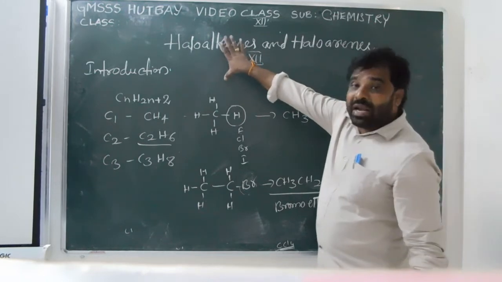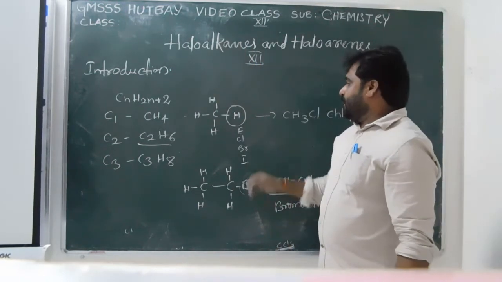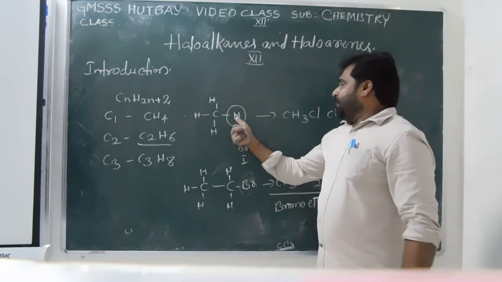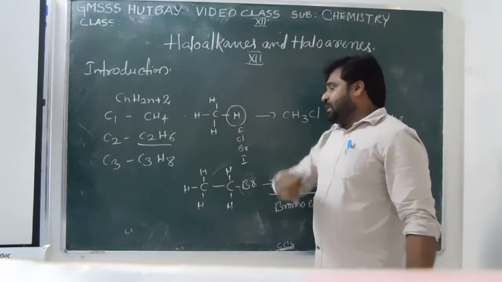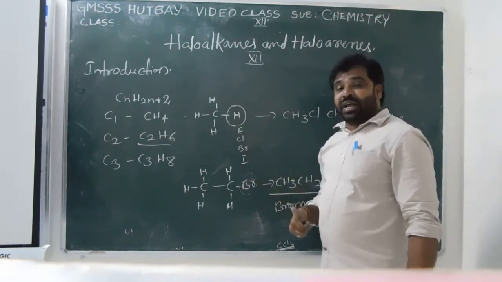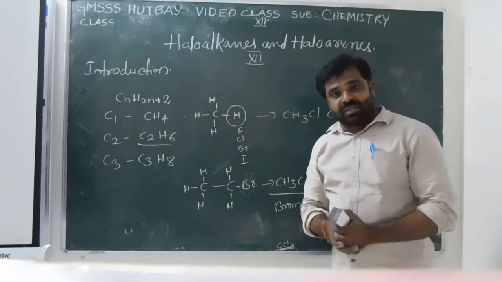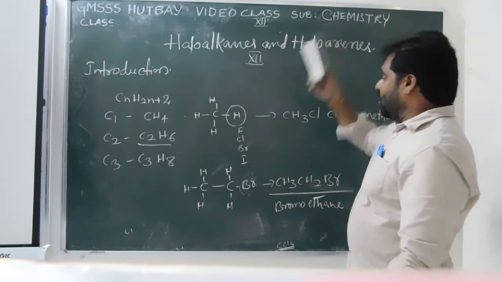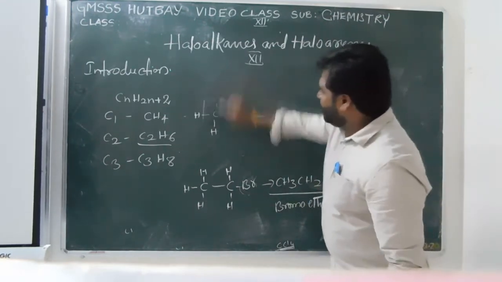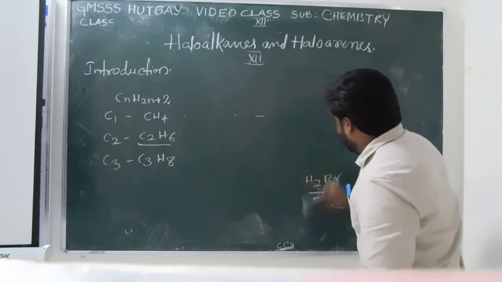That means a haloalkane is formed by the replacement of one or more hydrogen atoms by the same number of halogen atoms. This is the introduction of haloalkanes. The next one is haloarenes.